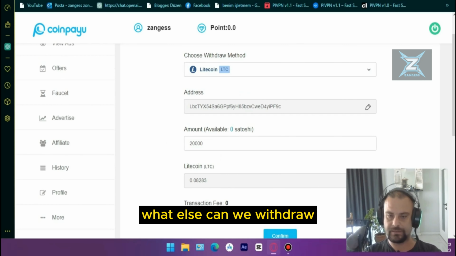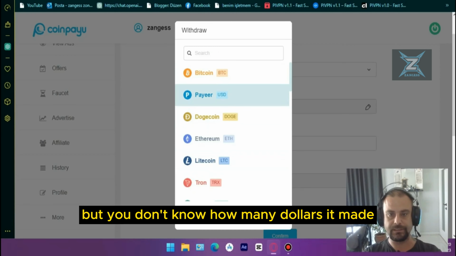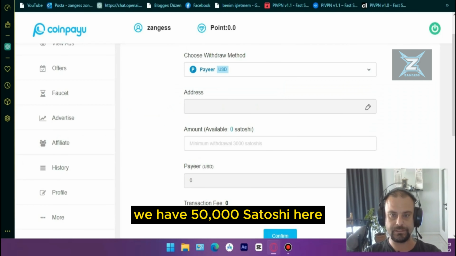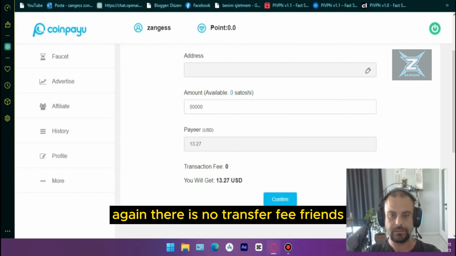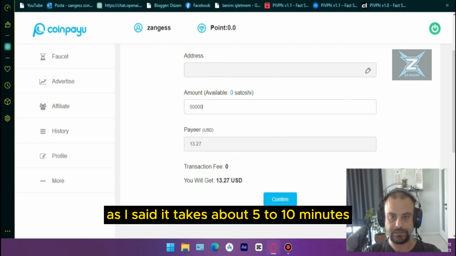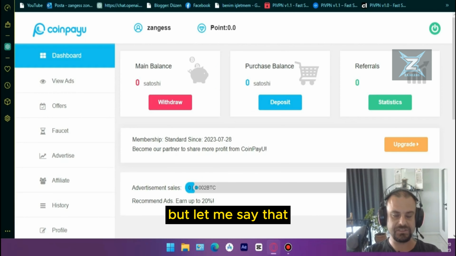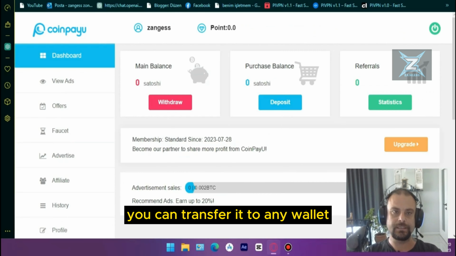What else can we withdraw? Let me show you as follows. For example, your Satoshi has accumulated, but you don't know how many dollars it made. We have 50,000 Satoshi here. 50,000 Satoshi makes $13.27. Again, there is no transfer fee, friends. What else should I say here? As I said, it takes about 5 to 10 minutes. It doesn't take 10 minutes, but let me say that. In 5 to 10 minutes, Binance or Coinbase goes to your account, friends. You can transfer it to any wallet.